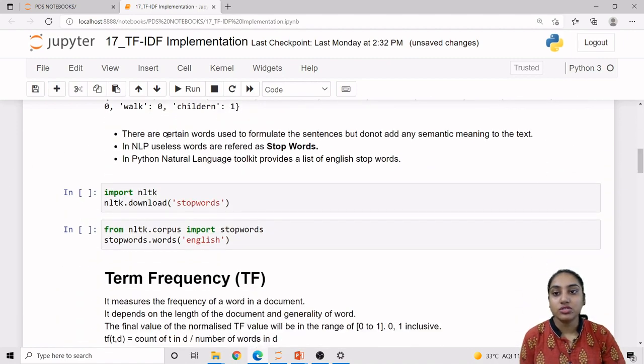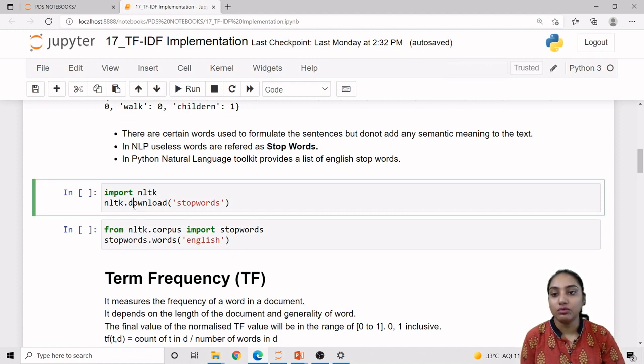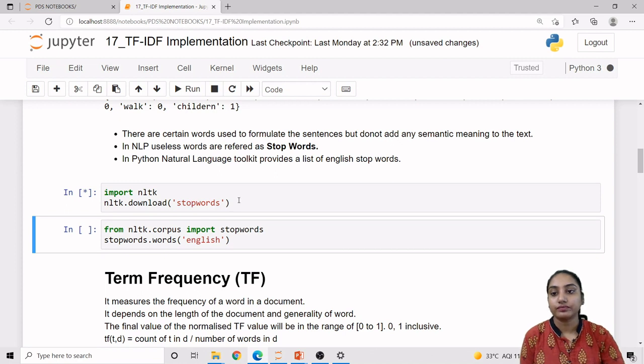Okay, so a stop word is a word which is used to format sentences but does not add any semantic meaning to the text. All such useless words are called stop words. So how can we download the stop words? For that we can import the NLTK module, the Natural Language Toolkit, and then use nltk.download. As an argument we can provide stopwords.